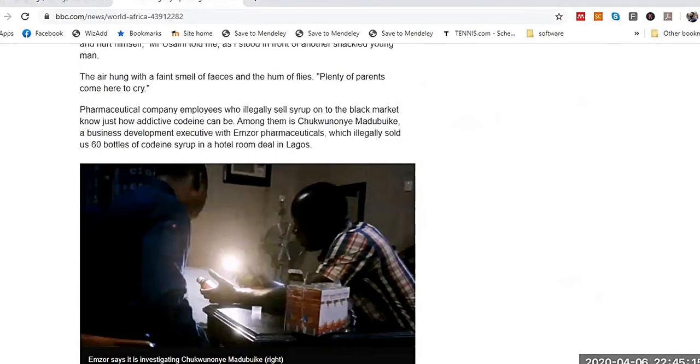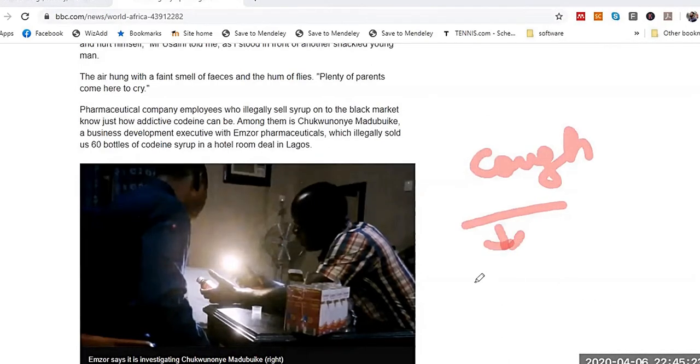Let me draw. Cough syrup actually consists of alcohol, and alcohol has addictive properties. Sometimes, because obviously they are not going to buy alcohol, they use cough syrup as an alternative.